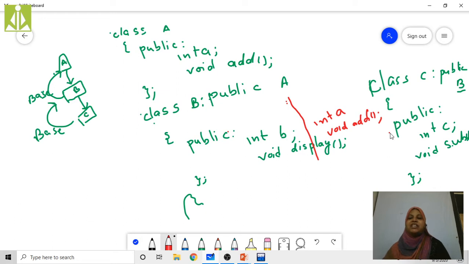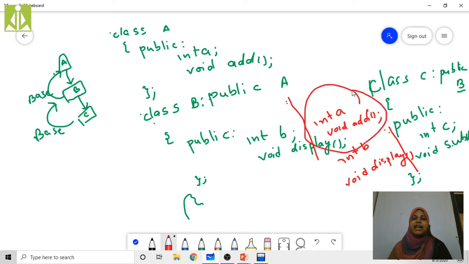Now what are the member functions which are present in class C now? What are the member functions which are present in class B is going to be inherited by class C, right? What are the data members here? See here, int b and void display. Void display method is present. And see here, the data members and member functions in class A are also present in class B. So now class C is going to inherit all these things in this class.